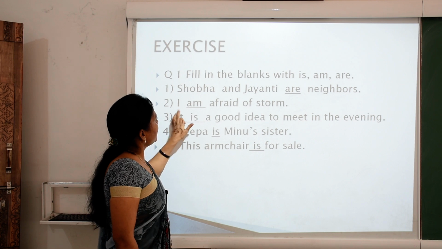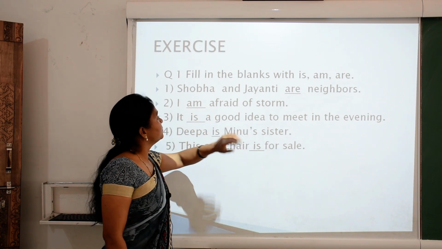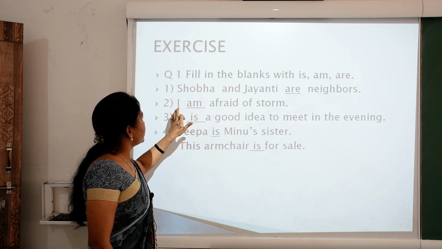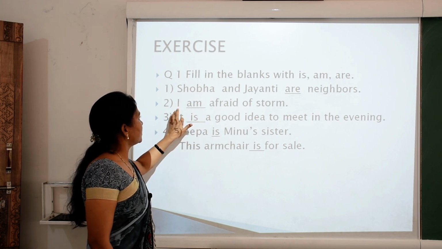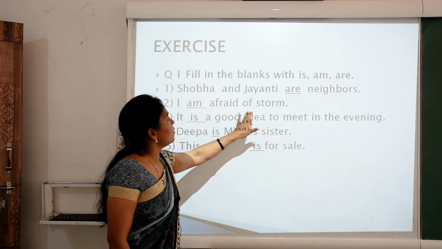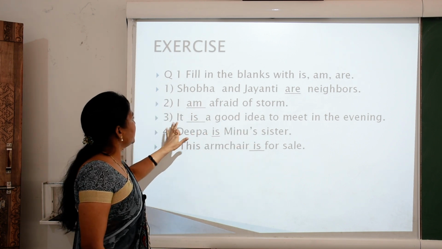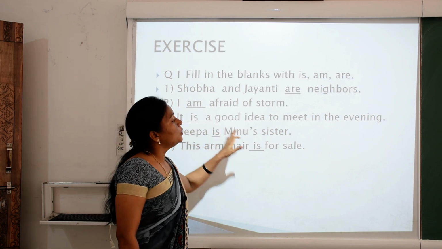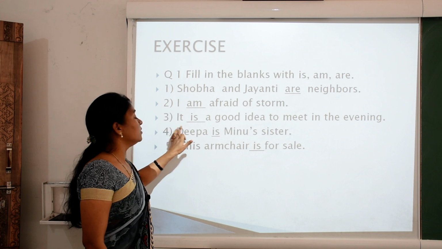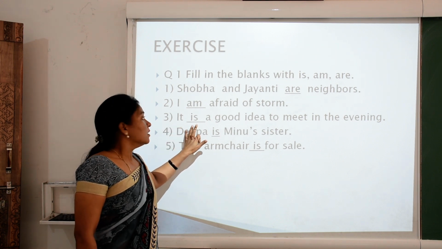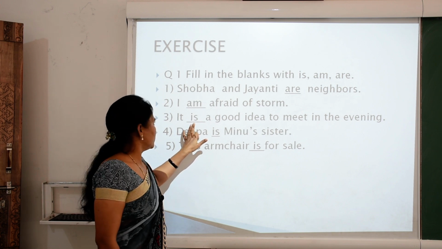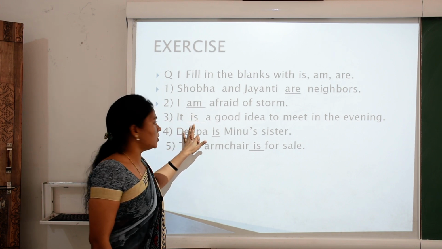Second, I am afraid of storm. You can see am is always used with I. So what is I? I is the subject. Am is the verb. I am afraid of storm. Now third, it is a good idea to meet in the evening. What is it? It is a singular subject. If the subject is singular, then the verb will be singular. So is is a singular verb.